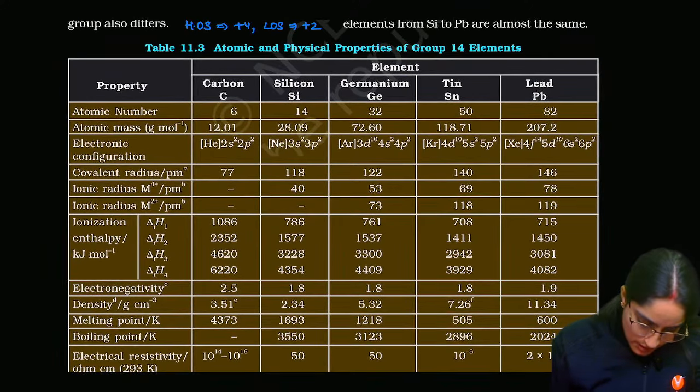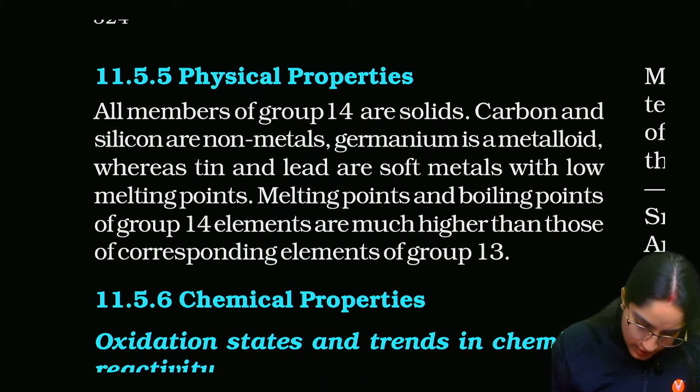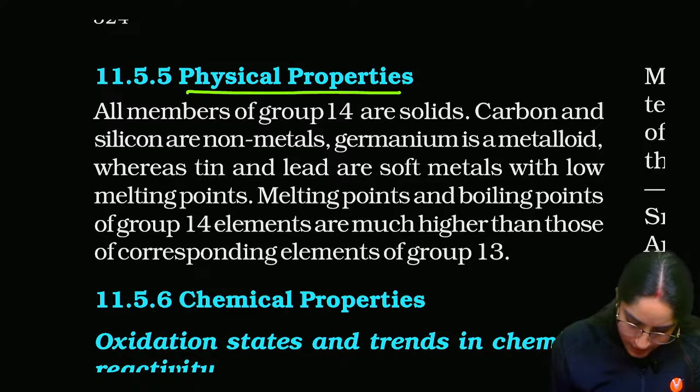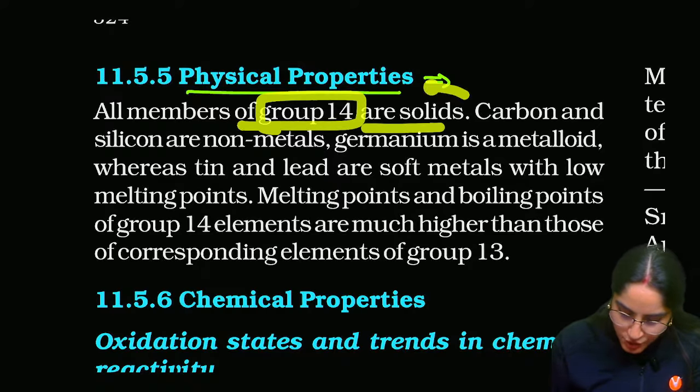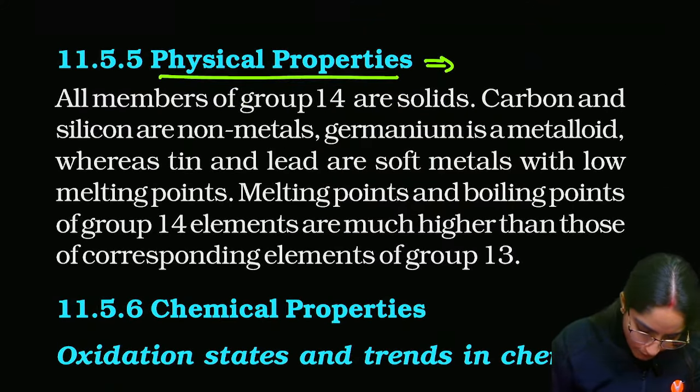First thing is physical properties, and one by one, I'm going to discuss it. All members of group 14 are solids. That is a very important fact.